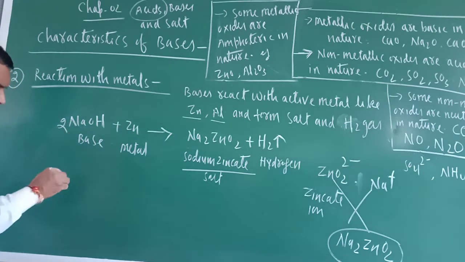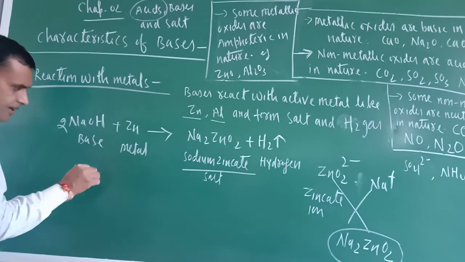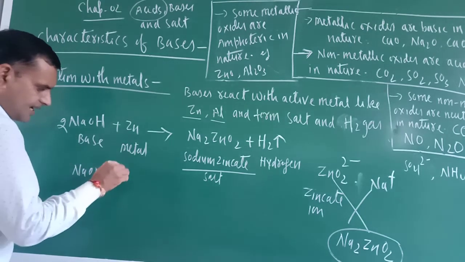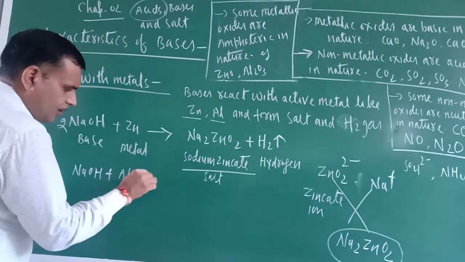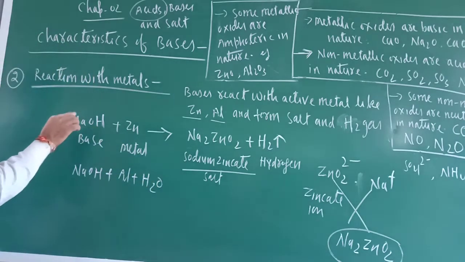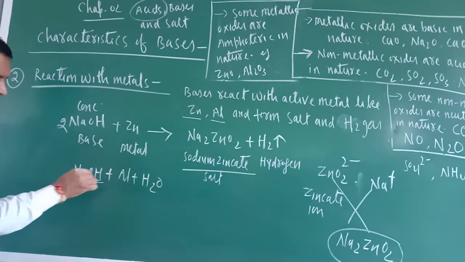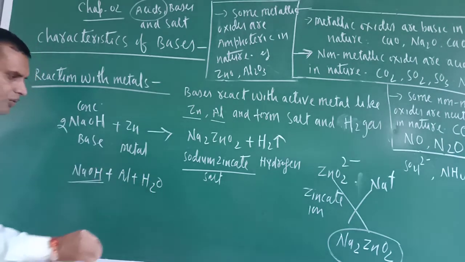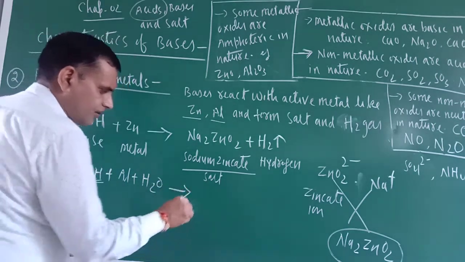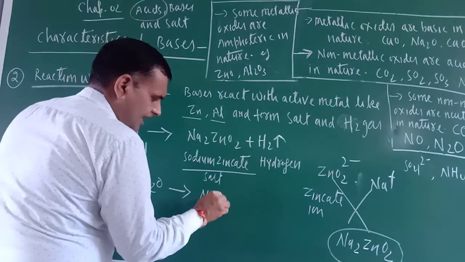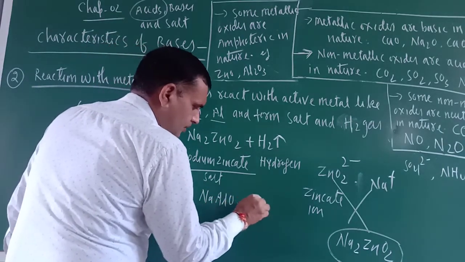You can take here NaOH plus aluminium metal plus water also you have to take. Remember, here NaOH was concentrated and here this NaOH, you have taken water, so it is dilute. Now here what is the product here? NaAlO2 plus H2.